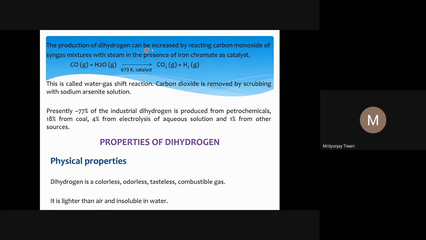The production of dihydrogen can be increased by reacting carbon monoxide of syn gas mixtures with steam in the presence of iron chromate as a catalyst. So carbon monoxide is from the syn gas. What we get, if you react it with steam, is CO2 plus H2. So what we are doing here is oxidizing carbon monoxide in the presence of water. Water is oxidizing carbon monoxide to carbon dioxide, and in this process water is reduced to hydrogen.